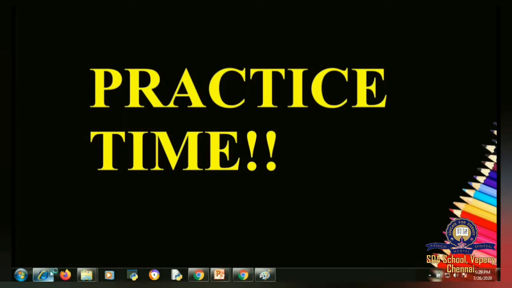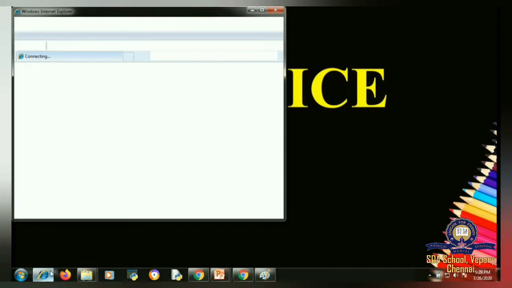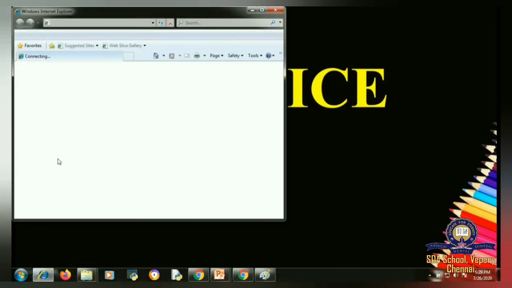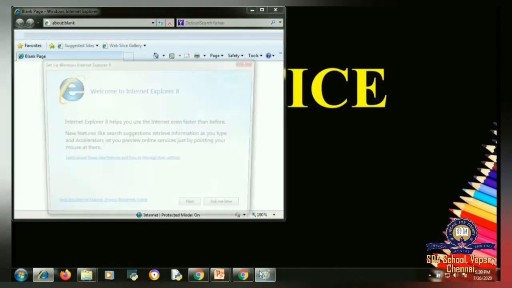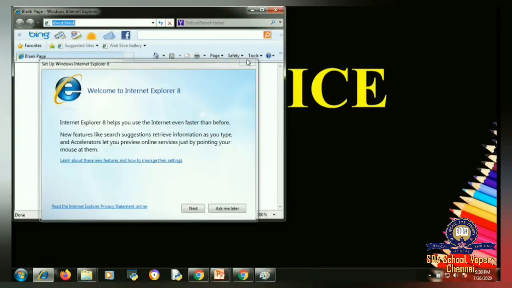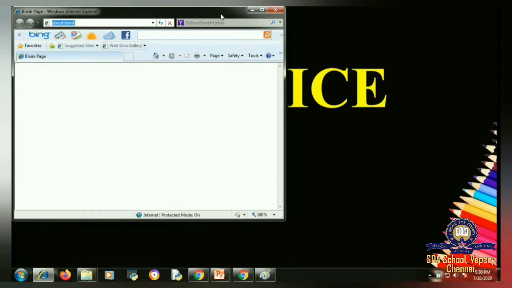Now I have opened the Paint window and the Internet Explorer web browser. Using these two screens, I'm going to show you how to switch over the tabs. Once the window is open for you, similarly you're working in Paint as well as searching some information in your internet browser. Let us see how we are working in both the screens simultaneously.